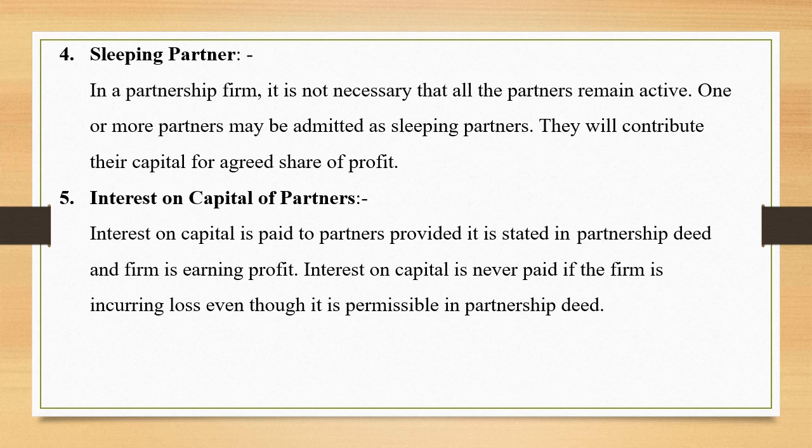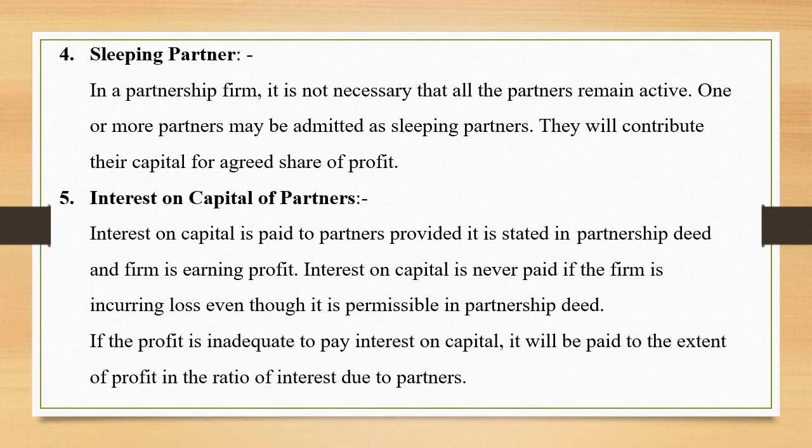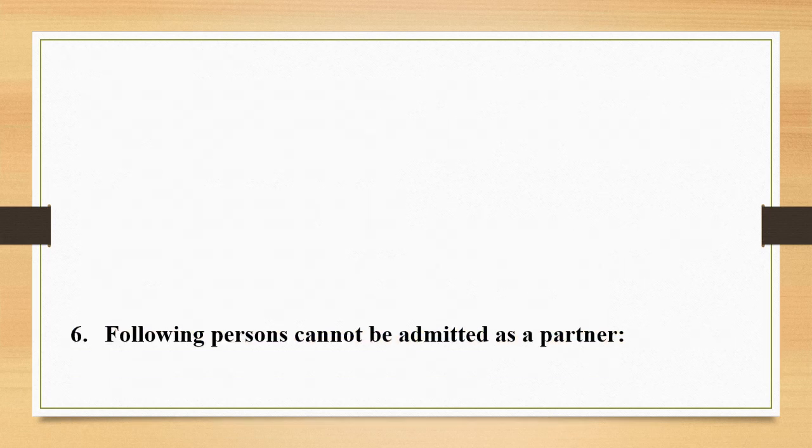Both the points are really very important. First, it should be stated in the partnership deed, and second, the firm is earning profit. This clearly indicates that if there is no partnership deed, no interest on capital to be allowed. If there is no profit, no interest on capital will be allowed. Interest on capital is never paid if the firm is incurring losses, even though it is permissible in partnership deed. If the profit is inadequate to pay interest on capital, it will be paid to the extent of profit in the ratio of interest due to the partners.